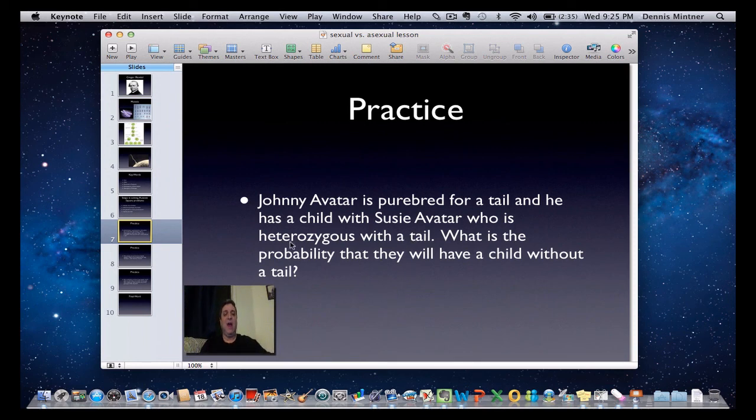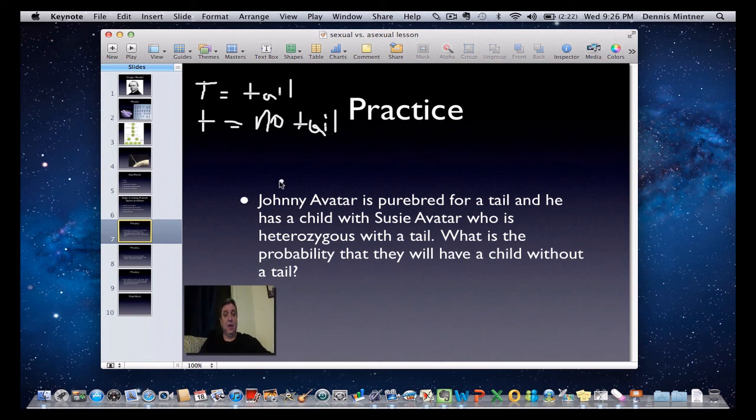So the fact that they have a tail and it's heterozygous means that tails, I'm going to draw with a T, is dominant. So I'm going to do it with a capital letter. And little t would then be recessive, and that is for no tail. And you're going to say, hey, you're not writing very well, but if you've seen my writing in class, it's probably just as well. All right, so we've done that part.